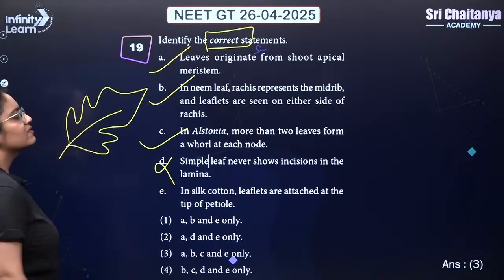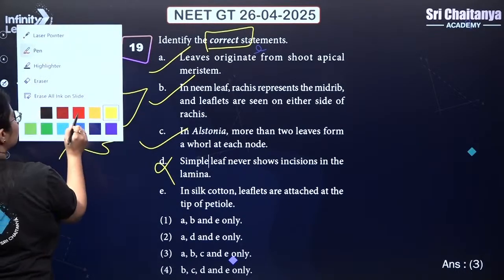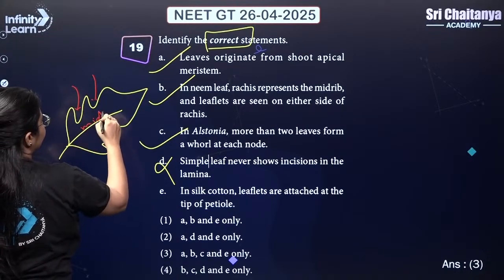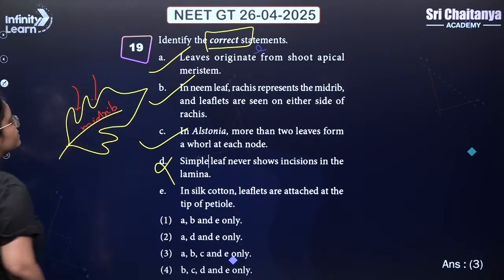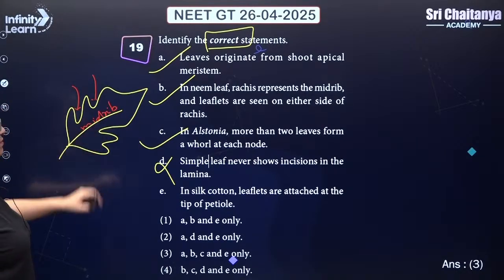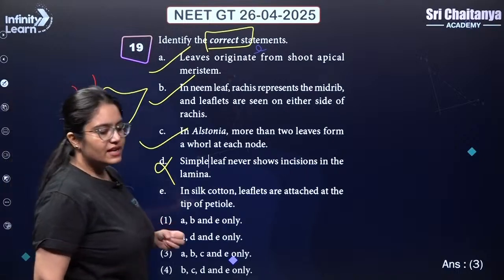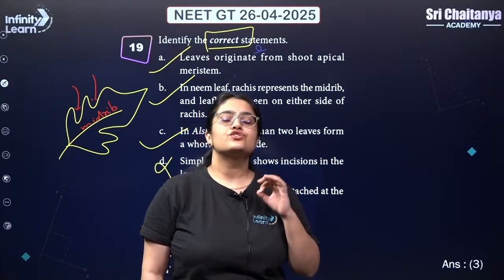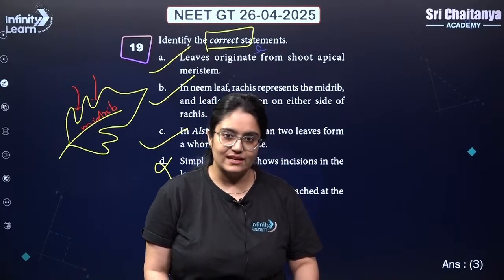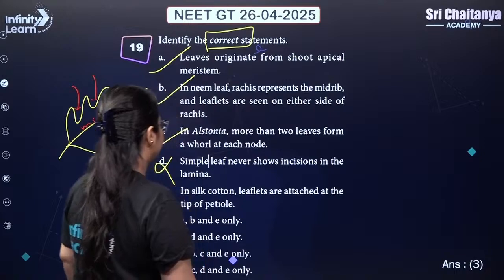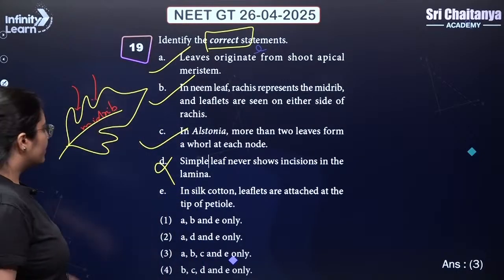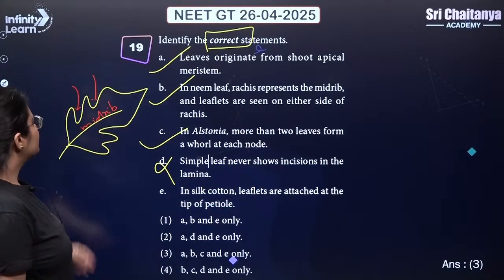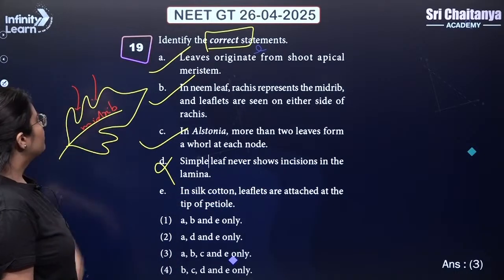So for example, this could also be a simple leaf. Why? Because it definitely has incisions, but the incisions are not reaching the midrib. So a simple leaf is a leaf where the lamina is intact, or if there is an incision, the incision should not reach the midrib, because in that case the lamina will be divided into leaflets. So that is why statement D is wrong, because it simply says simple leaves never show incisions. It can show incisions, but the incisions should not reach the midrib.